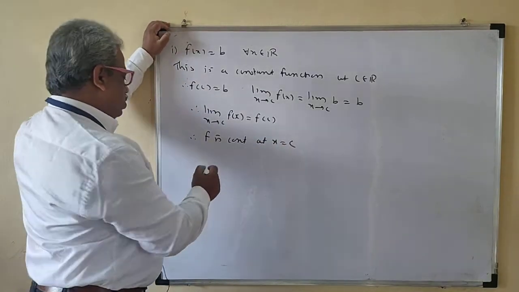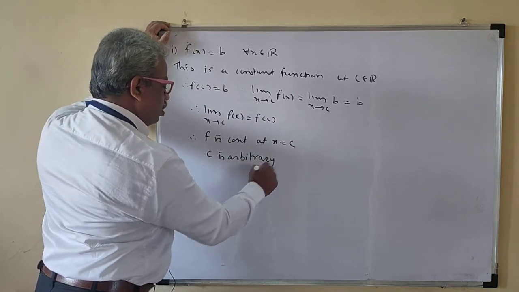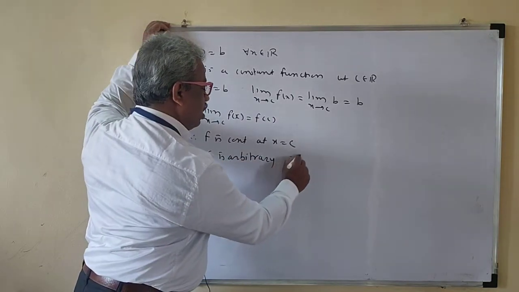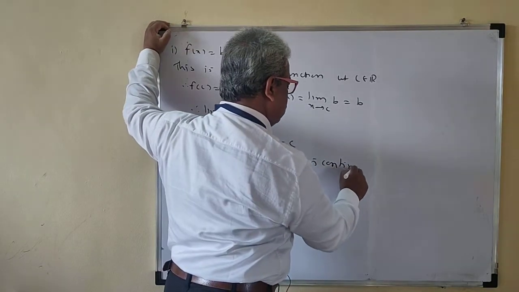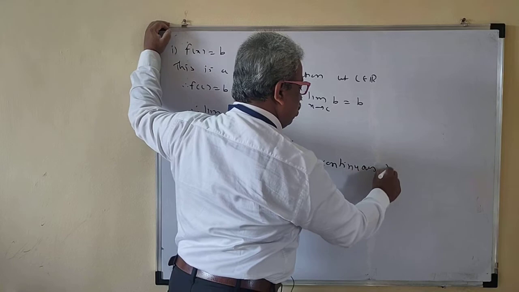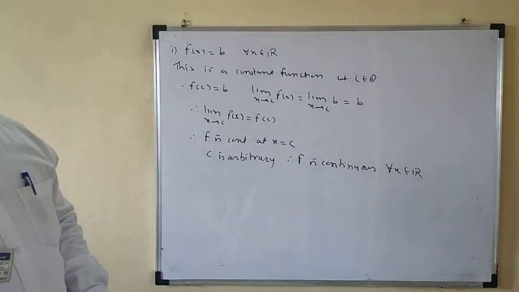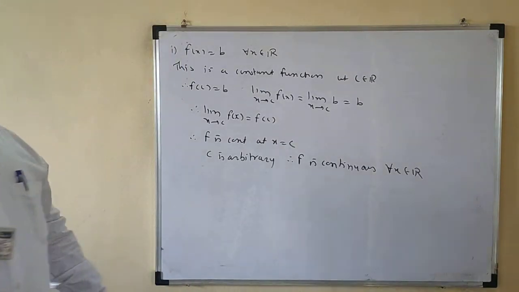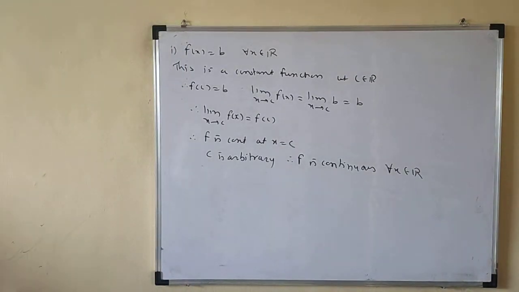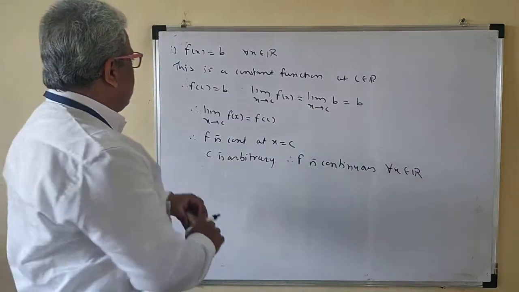Okay. So c is arbitrary. Therefore f is continuous for all x belongs to R. That is, at every point this function is continuous. Okay. So this is a constant function. So the constant function is continuous everywhere.